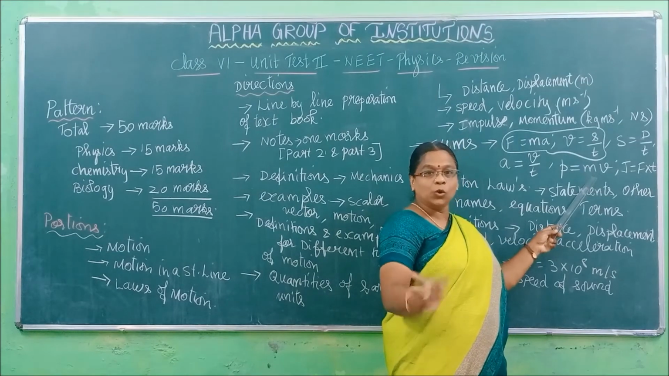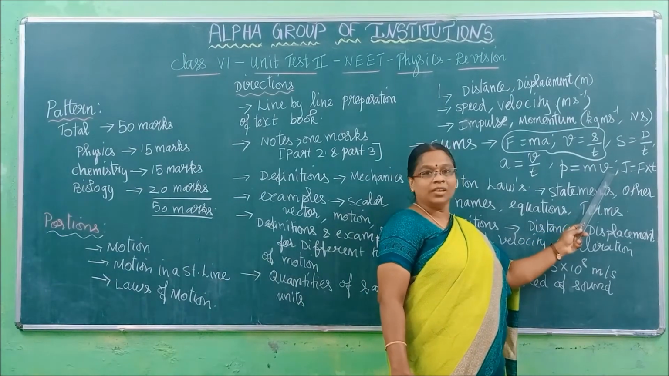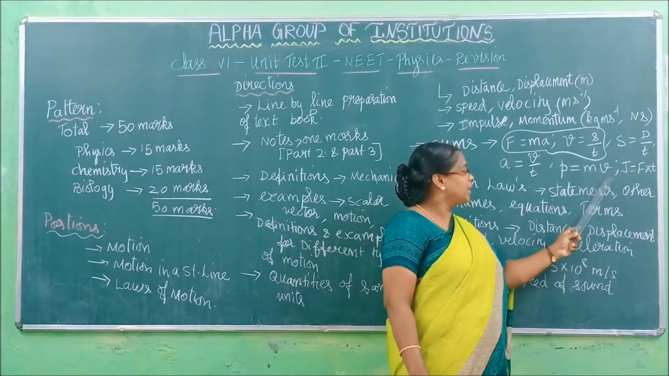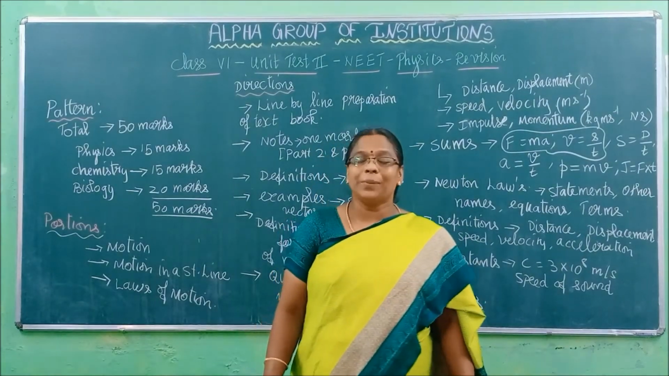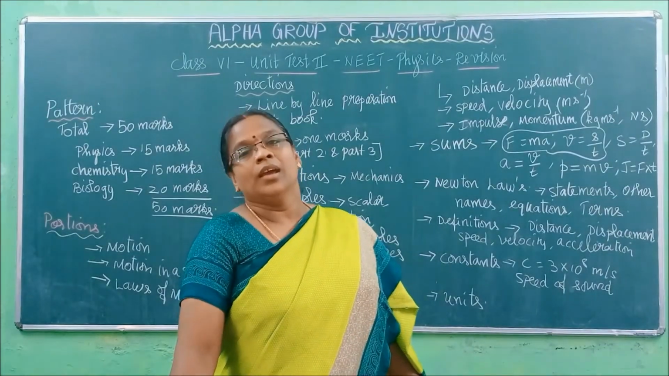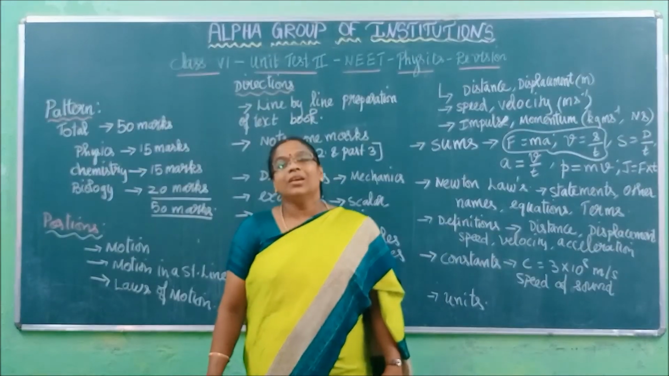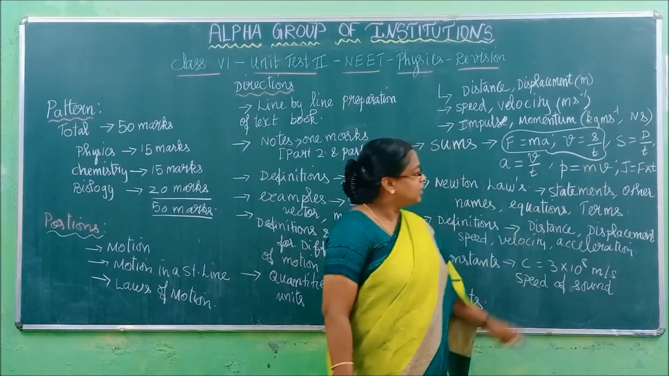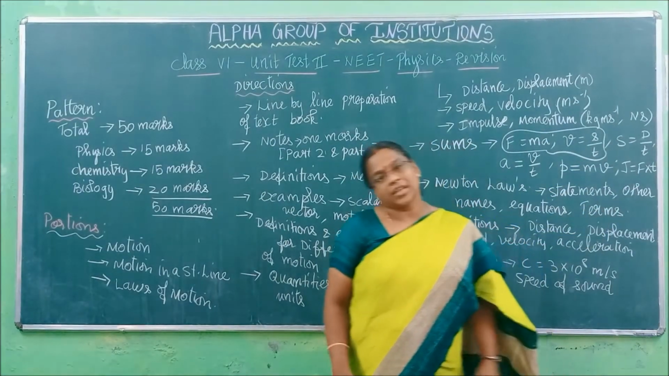Mass, kilogram. V, velocity, meter per second. J, impulse, I-M-P-U-L-S-E, impulse, unit same as for momentum, kilogram meter per second or Newton second. Then force, Newton, time, second.